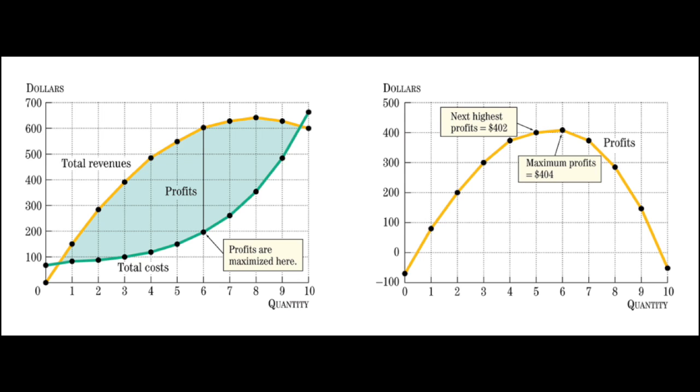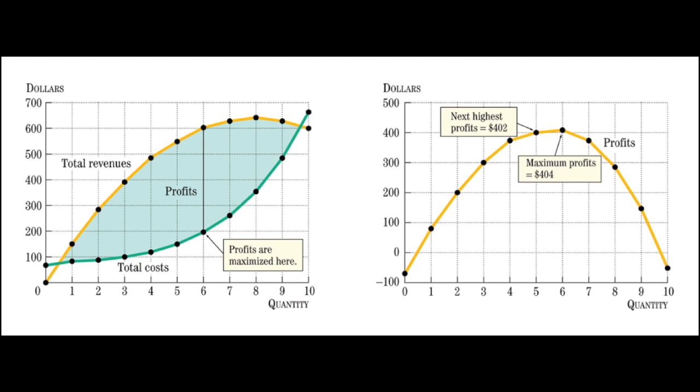The profit maximizing quantity is the point when the distance between total revenue and total cost is maximized, and total revenue is greater than total cost. Note, if total revenue is less than total cost, then profit maximization requires the distance between total revenue and total cost to be minimized. In this figure, any quantity to the left, a lower quantity, or to the right, a higher quantity, of the profit maximizing quantity will result in a lower profit. The graph on the right of this figure illustrates this point.